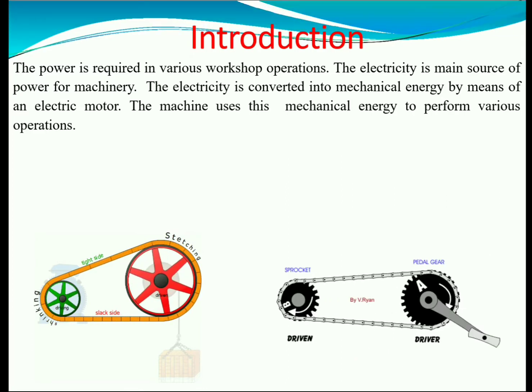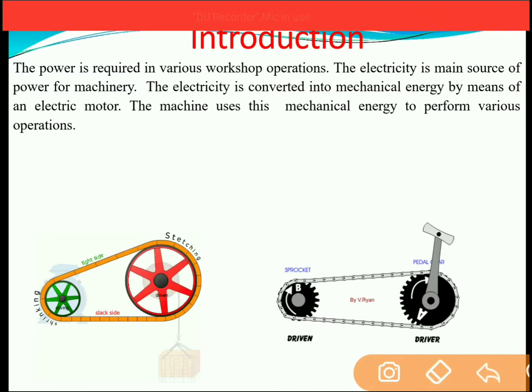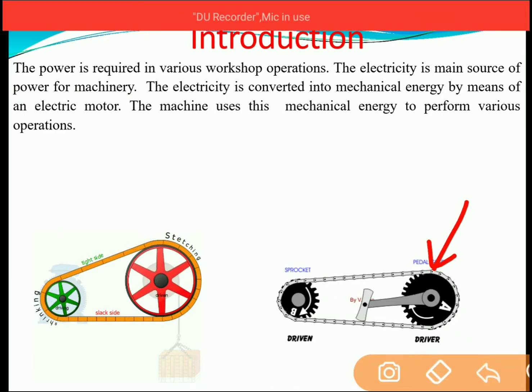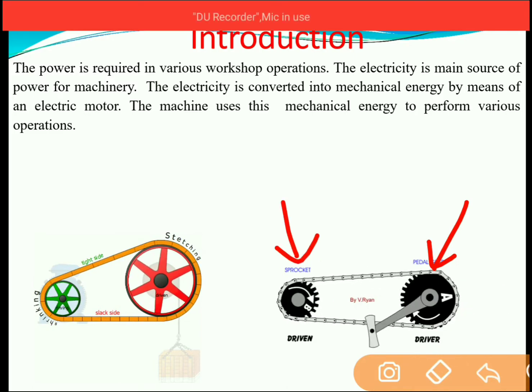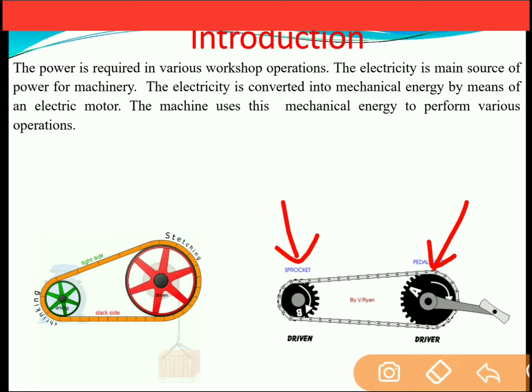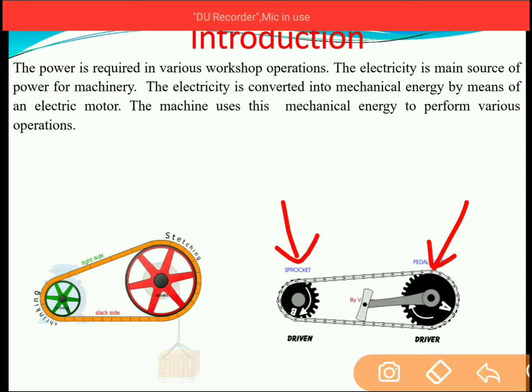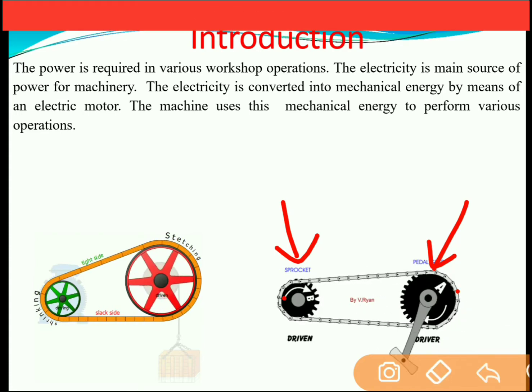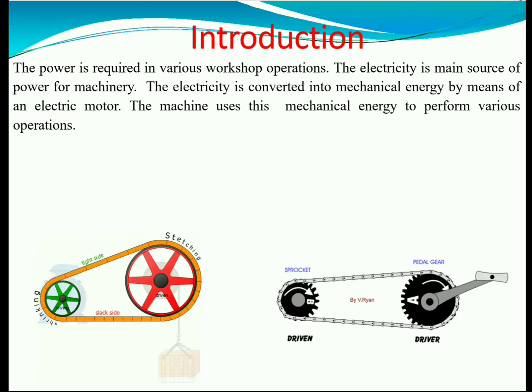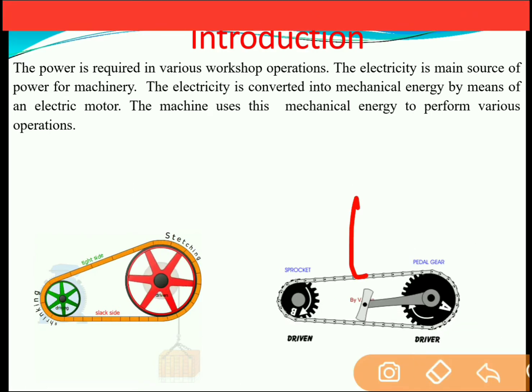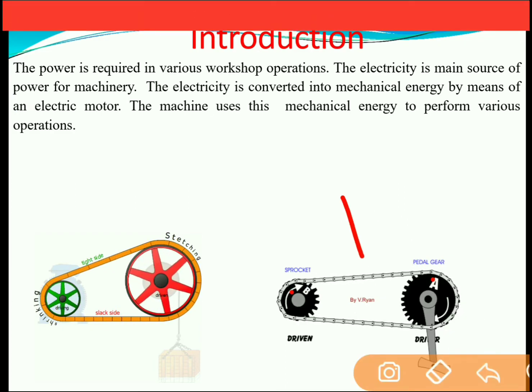As you see in this next animation, power is transmitted from the driver, that is the driving sprocket, to the driven sprocket. A sprocket is a pulley which has teeth. In these teeth, the chain is fixed. So from A to B, power is getting transmitted. Here the source of the power is at A, that is the effort which is applied at the pedal wheel. From A, the power is transmitted to B with the help of the chain drive.